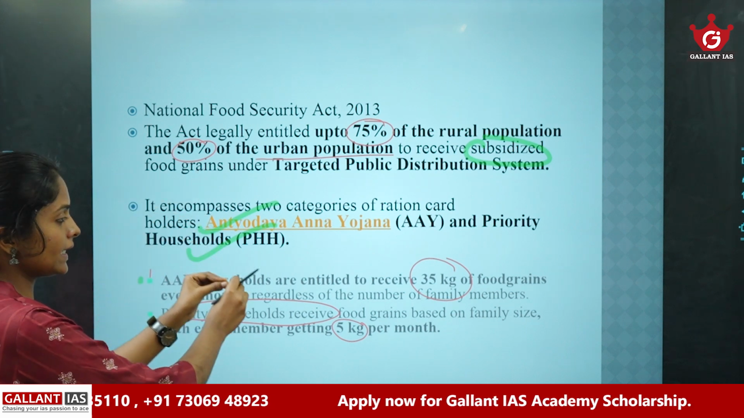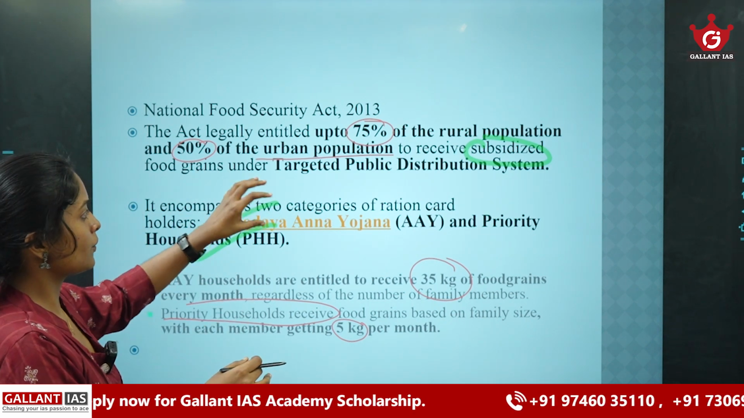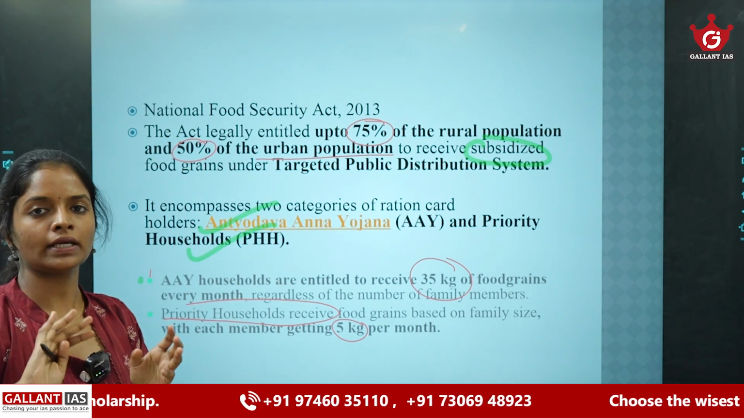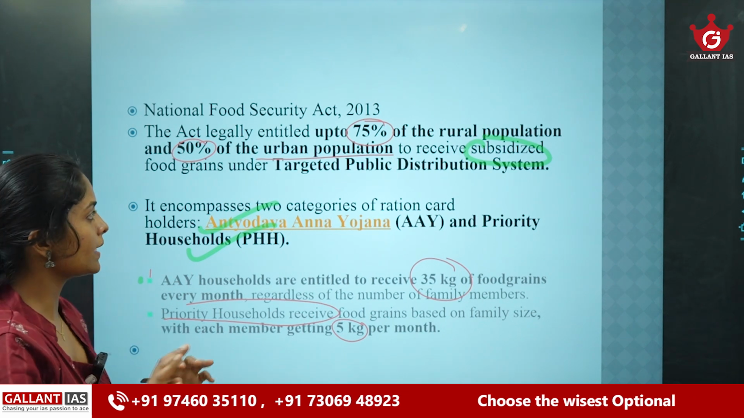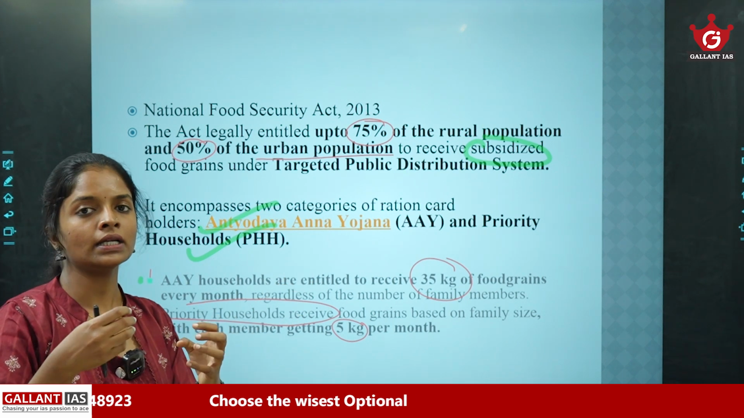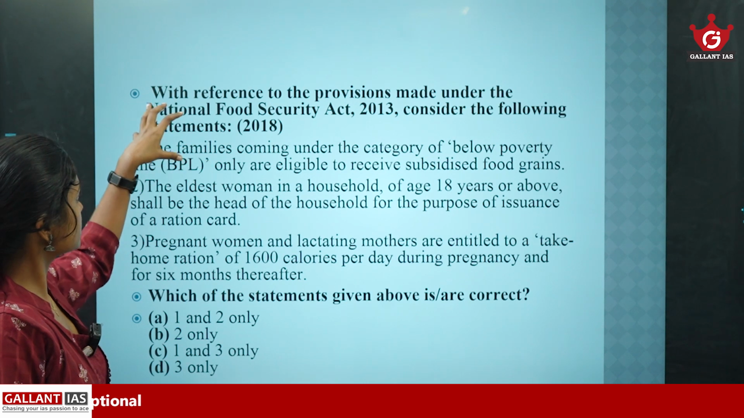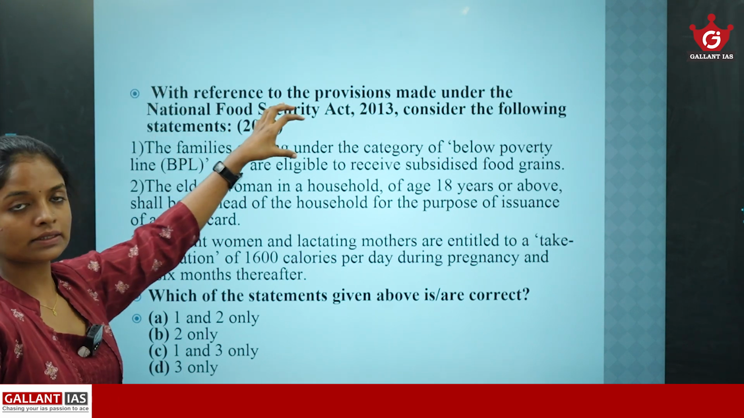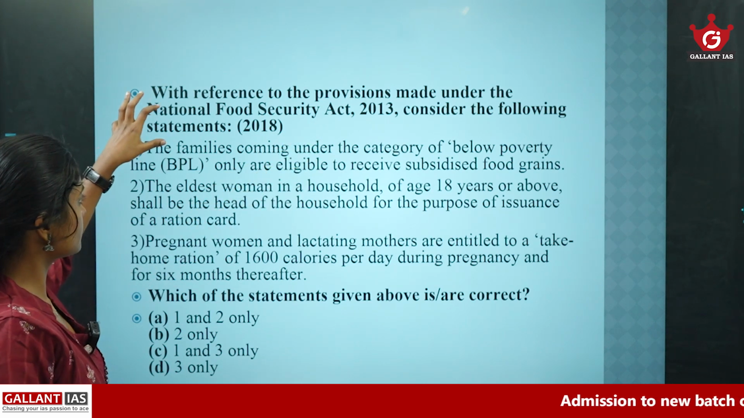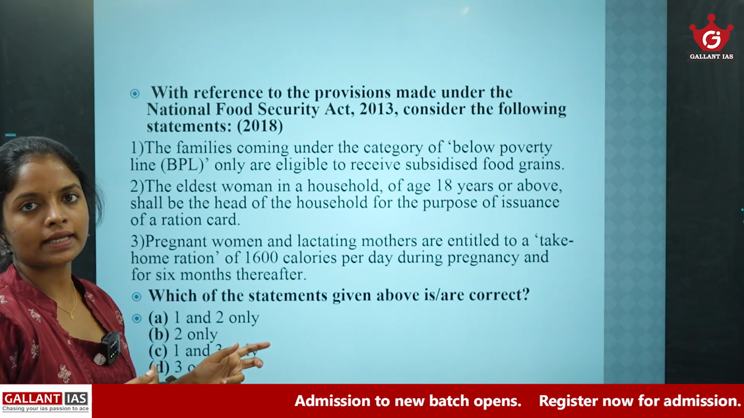Now, as NFSA and Pradhan Mantri Garib Kalyan Yojana were integrated, as a result, this provision of subsidized food grains is converted into free food grains, free of cost. Okay, so these beneficiaries, Antyodaya Anna Yojana and priority households, get ration free of cost. Okay, so this question is regarding the National Food Security Act. It is a previous year question asked in 2018. You can read these statements and choose the correct answer. Then put the correct answer in the comment box.